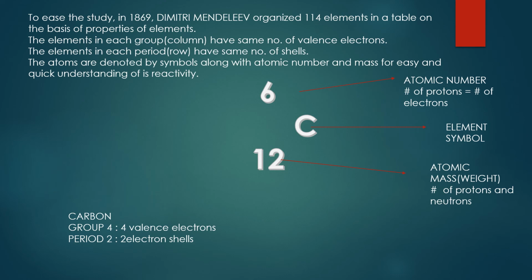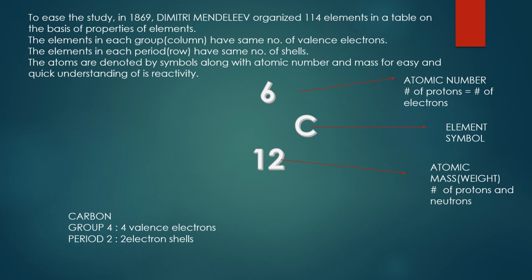In this way, Mendeleev categorized different elements, all 114 elements, into different groups and periods, and on these bases different properties came. That means in a group all the elements will have similar properties. This we will continue in the next video.